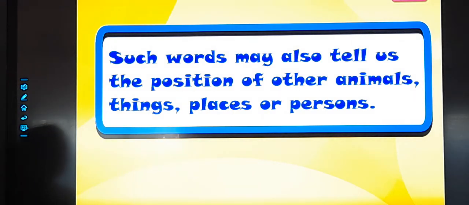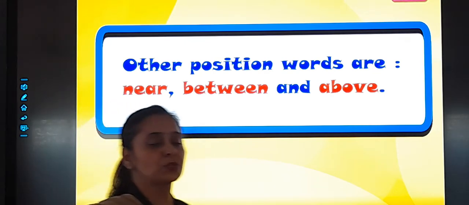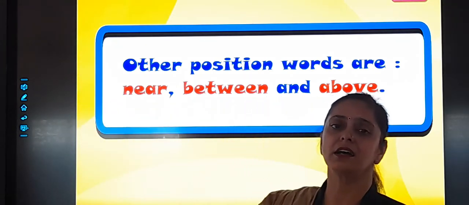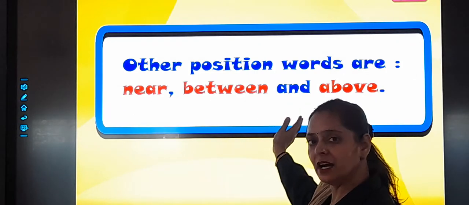Such words may also tell us the position of other animals, things, places or persons. Students, apart from this, other position words are near, between and above.